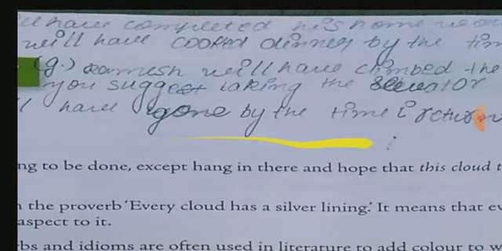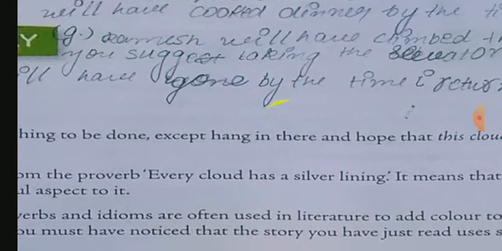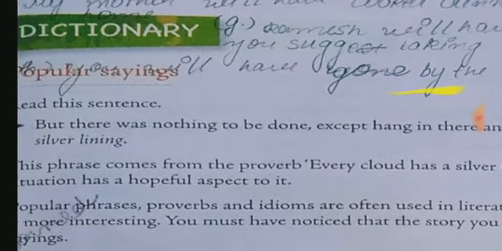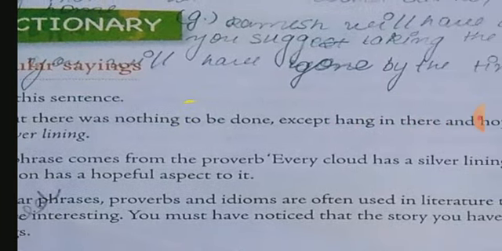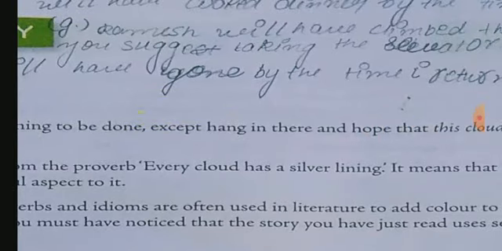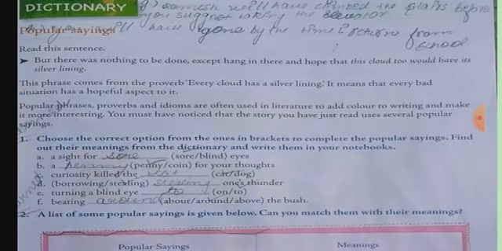Ramesh will have climbed the stairs before you suggest taking the escalator. This is escalator. Okay. Now the next one is you will have gone by the time I return from school. So these are over.